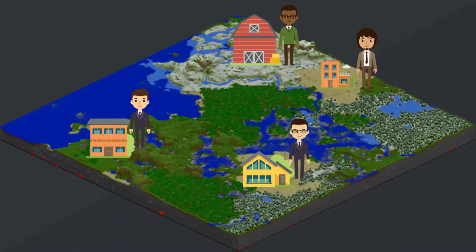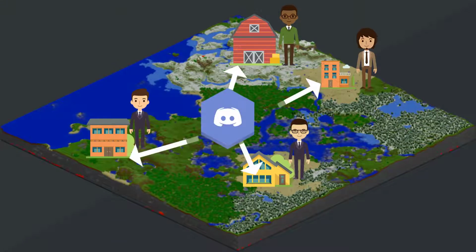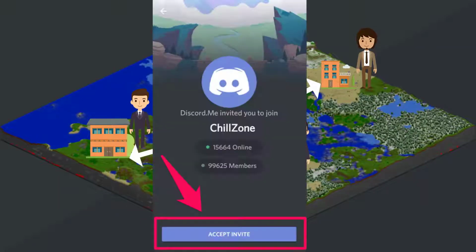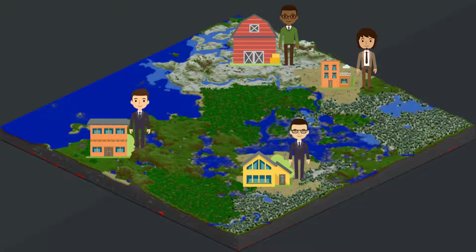So now you are alone in your house. This house is a Discord server and you are the god and the creator of this Discord server. Now you want people to come to your house and enjoy. So you send them a link. As soon as they click that link, they can come inside the house.